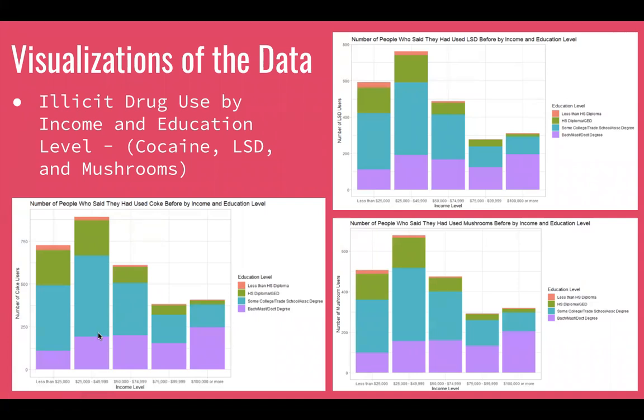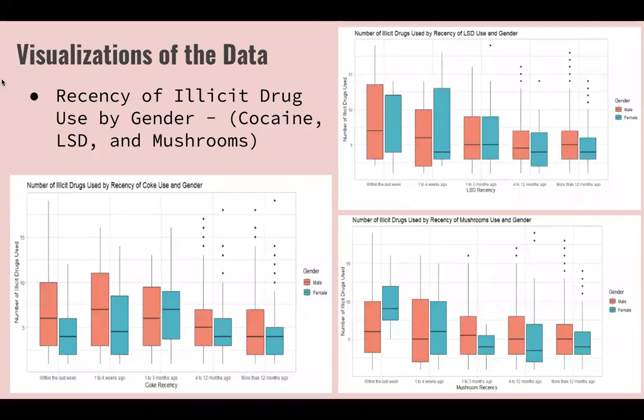And so this is an indicator that as income increases, the number of illicit drug users for coke, LSD, and mushrooms tends to decrease. And in addition, the purple columns in the stacked bar charts represents those people who have graduated from college. And so this is also an indicator that a lot more drug users have not graduated from college than those who have.